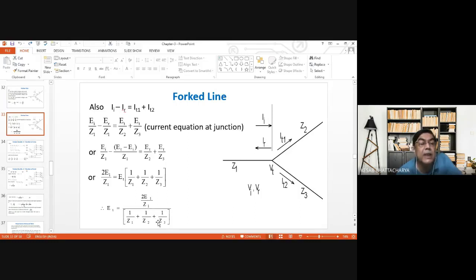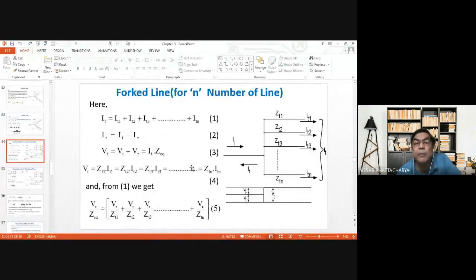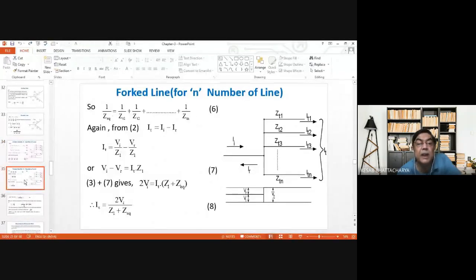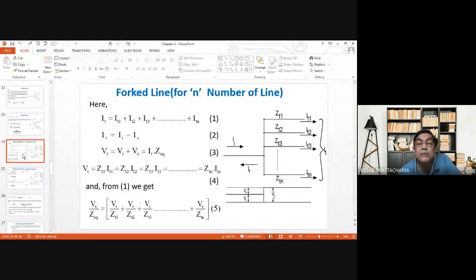Now, extending this idea, if n number of lines are connected, proceeding in the same way, we get the final expression here. IT is equal to 2 VI by Z equivalent, where 1 by Z equivalent is this one. That is 2 VI by Z1 plus Z equivalent.